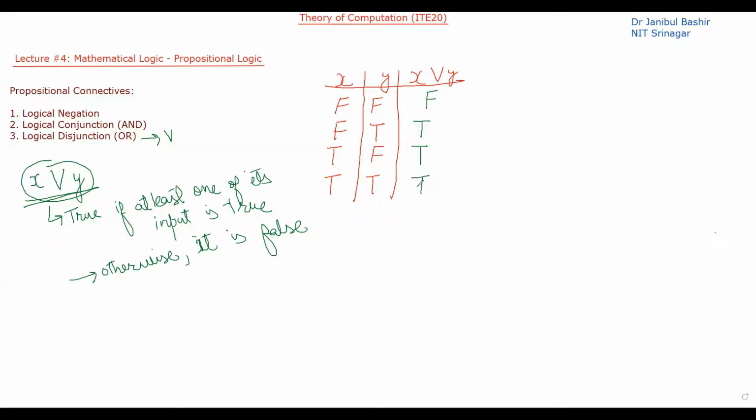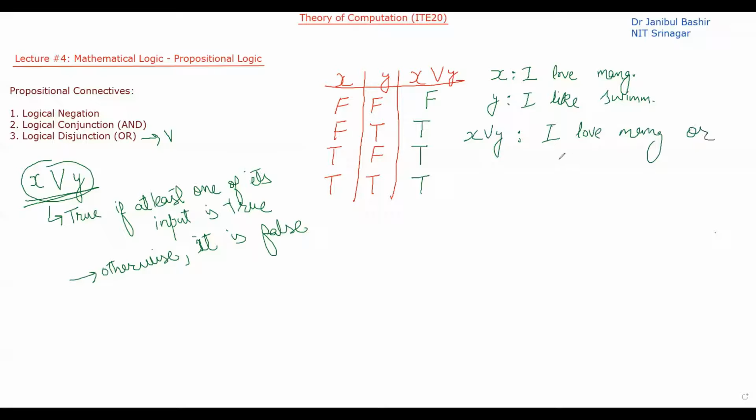So this is the logical formula. And in terms of English-like statements, if X is again I love mangoes, the same example, and Y is I like swimming, then X or Y will be I love mangoes or I like swimming. So this is how it is written in terms of English-like statements.